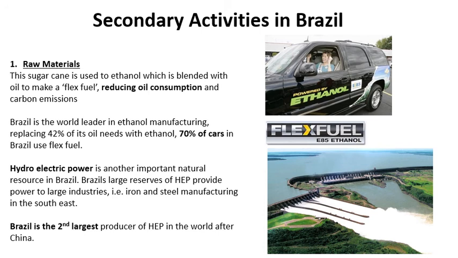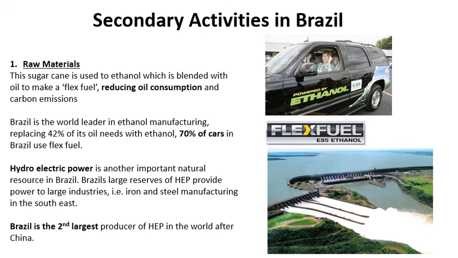Well, we know ethanol is made from what? Sugarcane. And why can Brazil produce lots of sugarcane? Because they've got a perfect climate for it. They've got a tropical climate, and this is ideal for sugarcane. So it's got very hot temperatures and also quite a lot of rain as well.